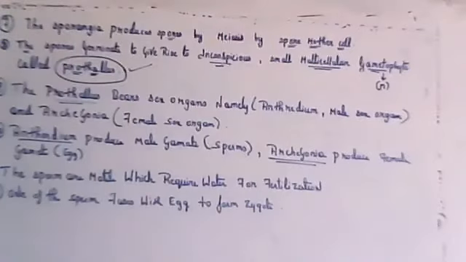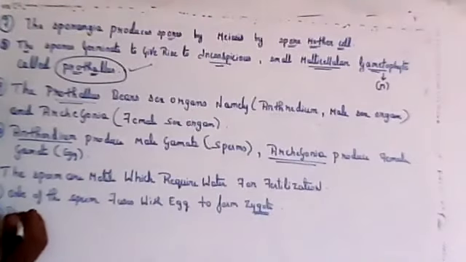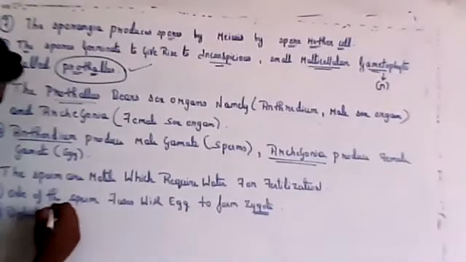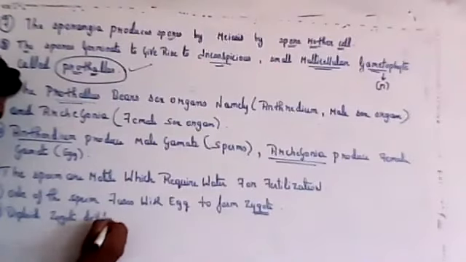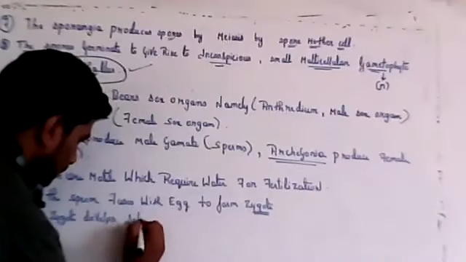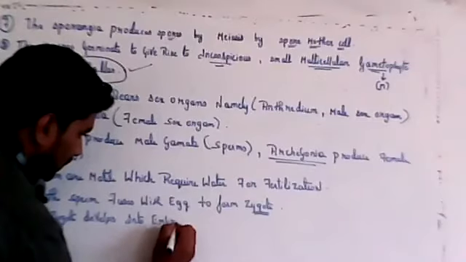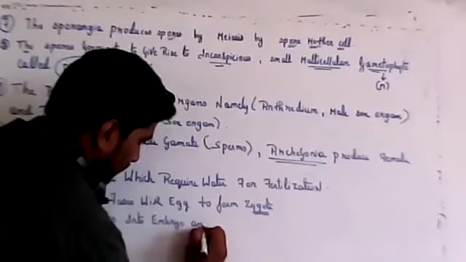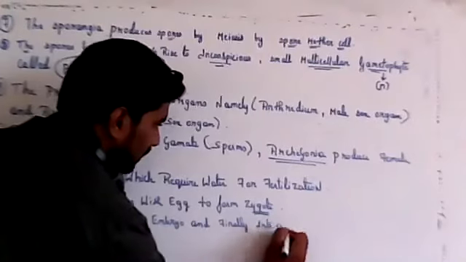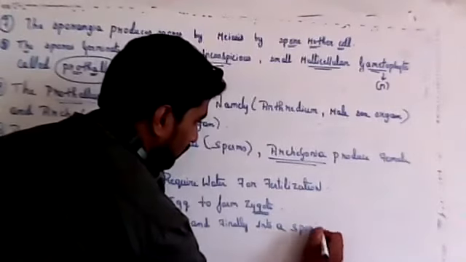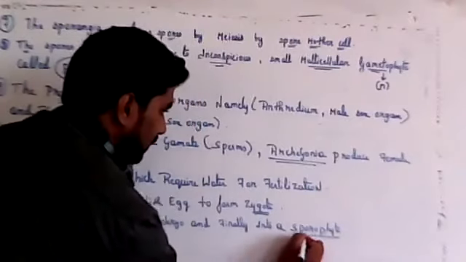So the zygote will be formed after fertilization. Then the diploid zygote develops into an embryo and finally into a sporophyte.